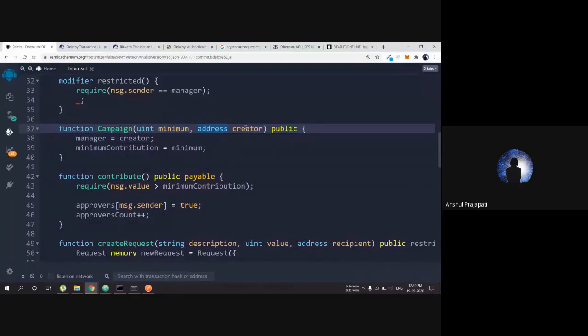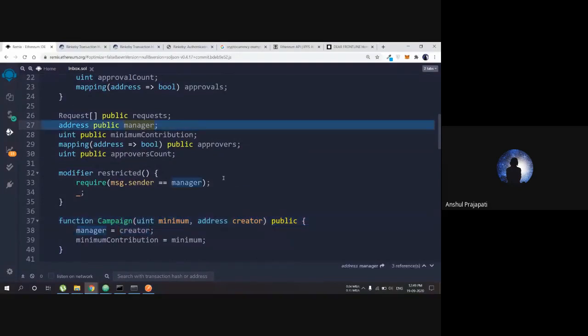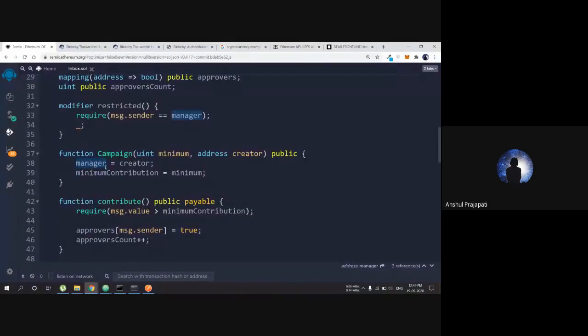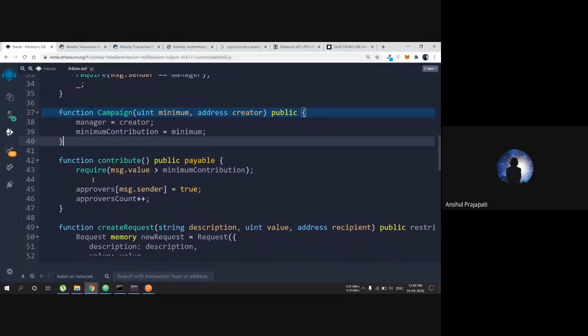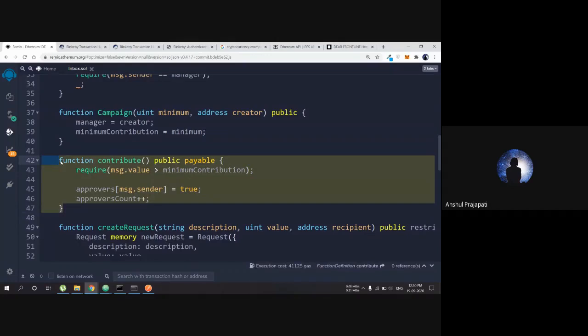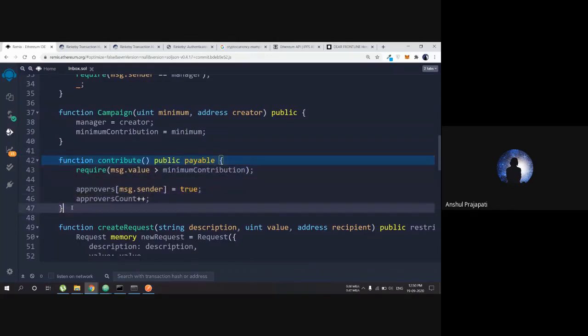What this address field does is that it is the creator. The creator is the manager of that campaign. So the minimum contribution and the manager are set in this simple constructor, which is going to run every time somebody deploys that campaign contract on the test network. The second thing is contribute. This function is going to be used when some contributor is going to contribute to the contract. You can notice that this is payable.